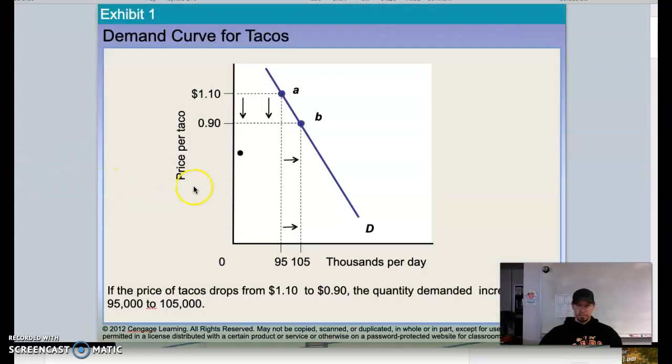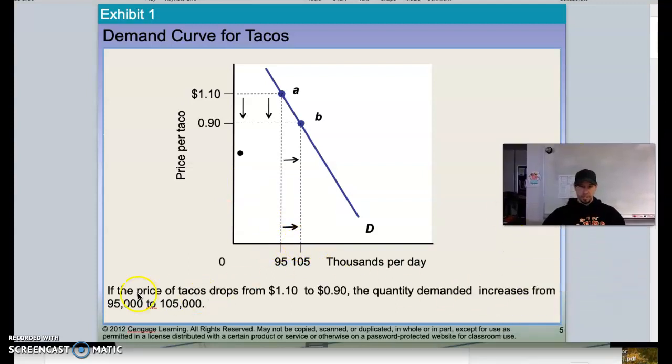So here's our example. We're talking about demand for tacos, and here's our demand curve. We understand how these work. So here's our price. We're going from $1.10 down to 90 cents. So we're seeing a price decrease. The law of demand says as prices fall, quantity demanded is going to go up. So we're going to go from 95 to 105. The price of tacos drops from $1.10 to 90 cents, and the quantity demanded increases from 95,000 to 105,000.